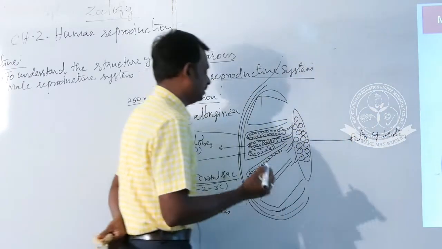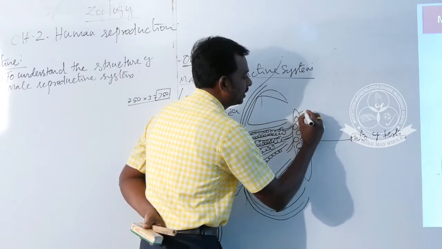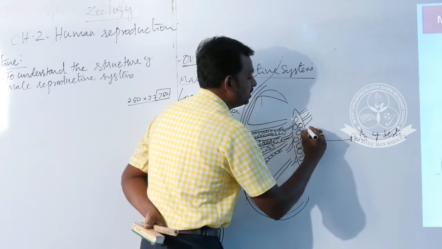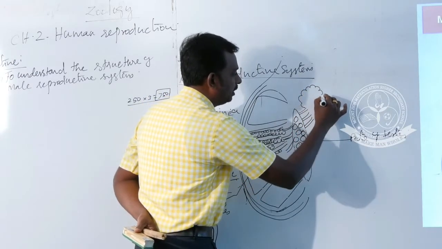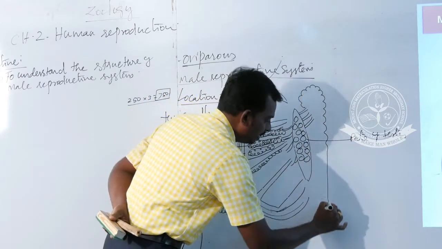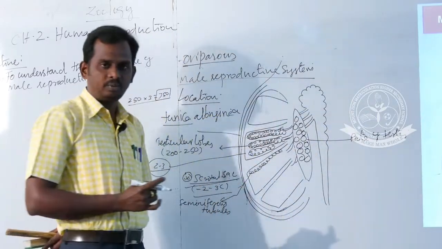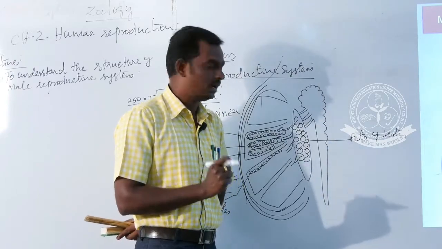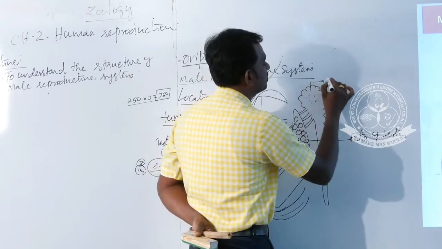Rete testis. Then the next structure: from the rete testis, 10 to 12 tubules arise and open into another coiled structure. This coiled structure is called the epididymis. It is a major important part of the male reproductive system because sperms are temporarily stored in this part.